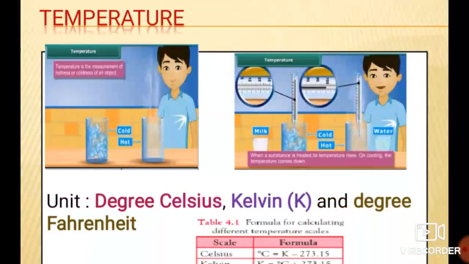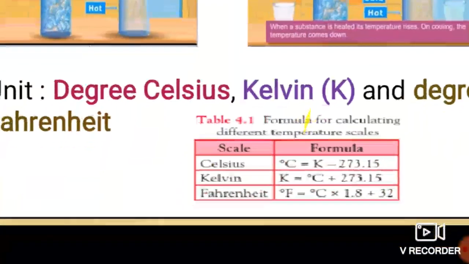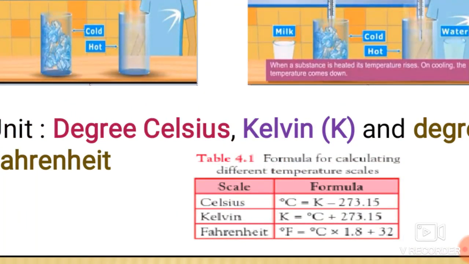Here I want to tell you that the temperature of our body is 37 degree Celsius, while in the Fahrenheit scale it is 98.4 degree Fahrenheit, and in Kelvin it is 310.15 Kelvin.